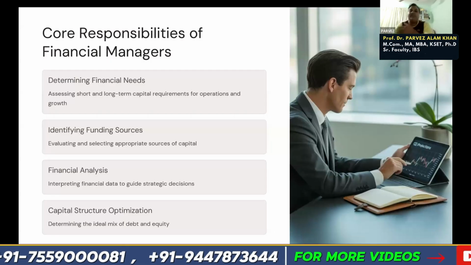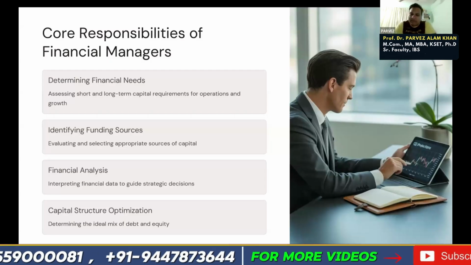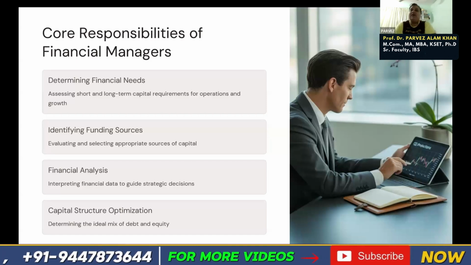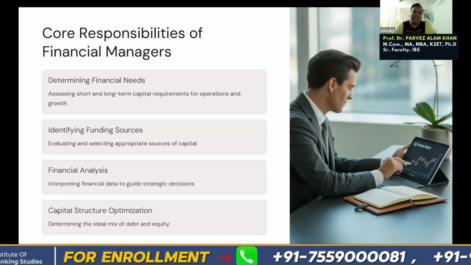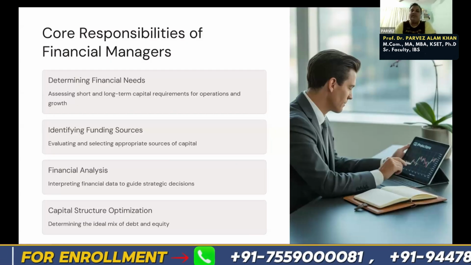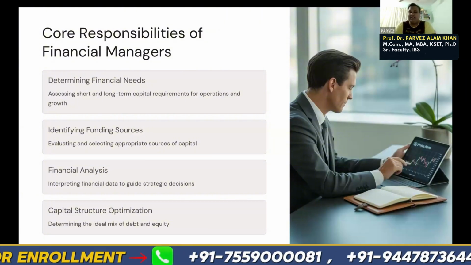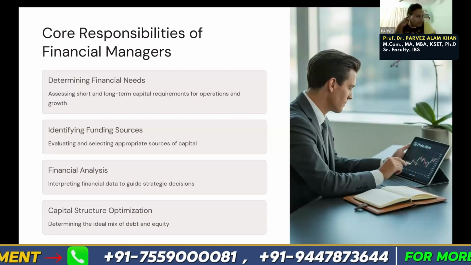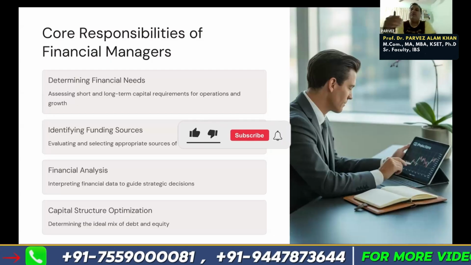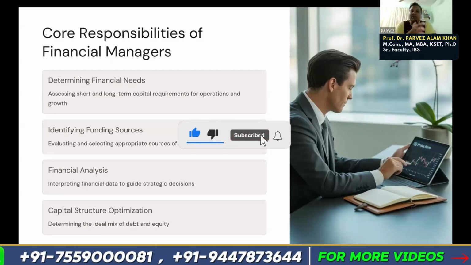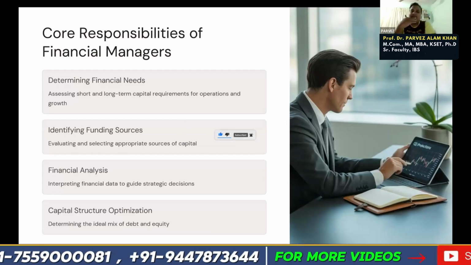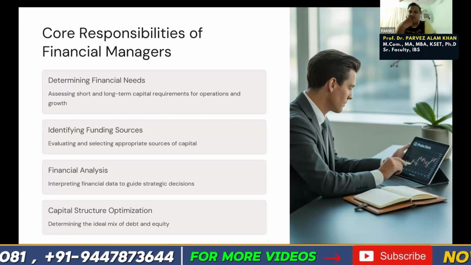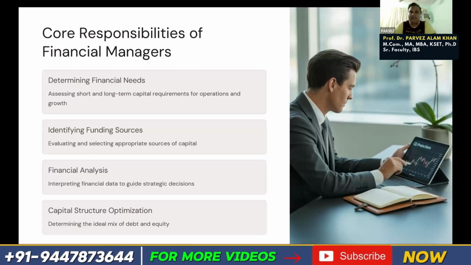And then capital structure optimization. You have to see what the correct capital structure should be, one that increases your earnings per share. Shareholders and investors always expect their earnings to increase, so you have to choose such a capital structure. You need funds a lot of the time and cannot depend on only one source. You can raise through debt, equity, or preference, which we'll discuss later. You have to combine them and choose the best one, so capital structure optimization you have to do.